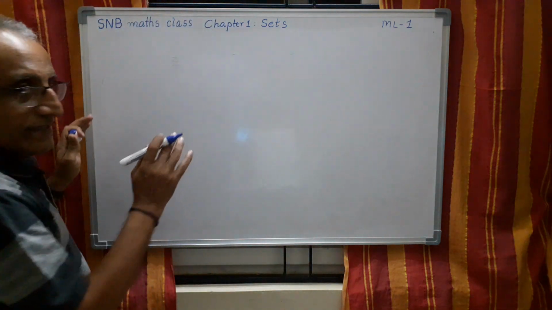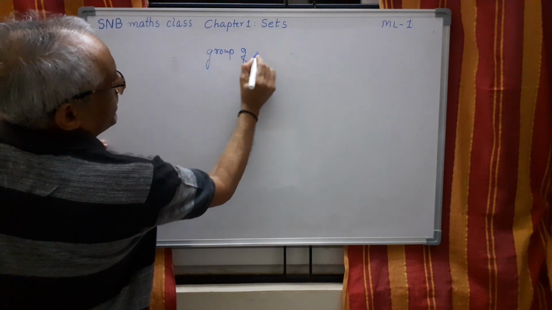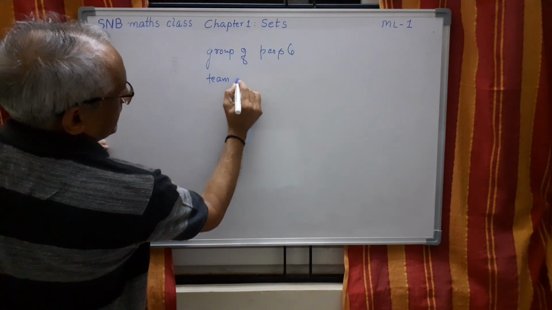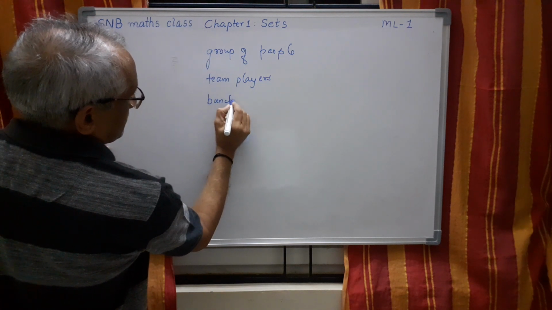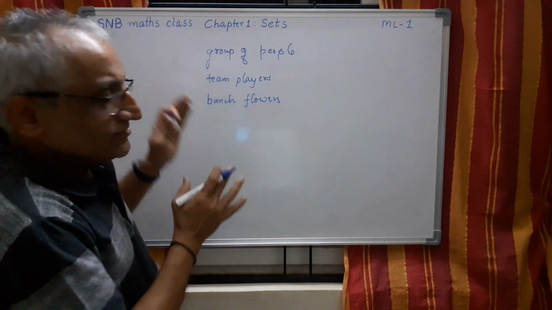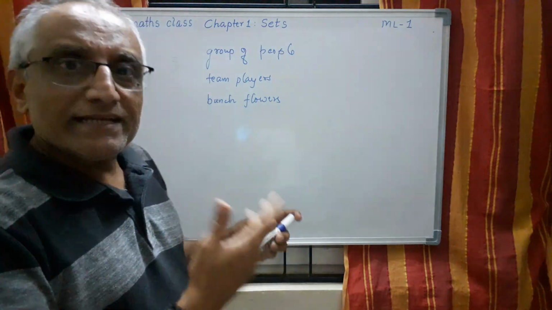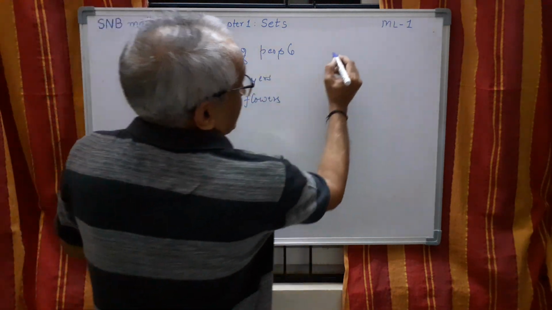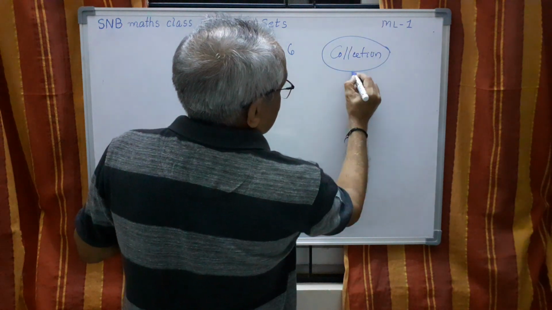In our day-to-day life, we come across a group of people, or a team of players, or a bunch of flowers. So many examples I can give. These are actually collections of something. It may be objects, it may be people, it may be anything. In mathematics, these types of collections we call a set.